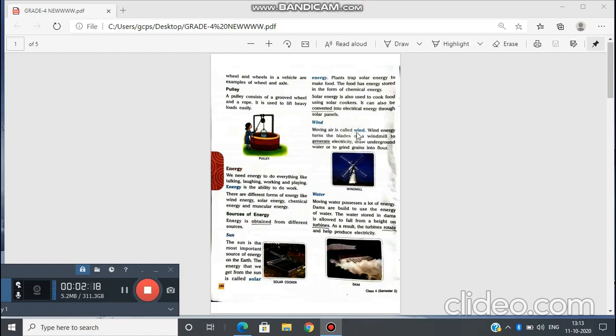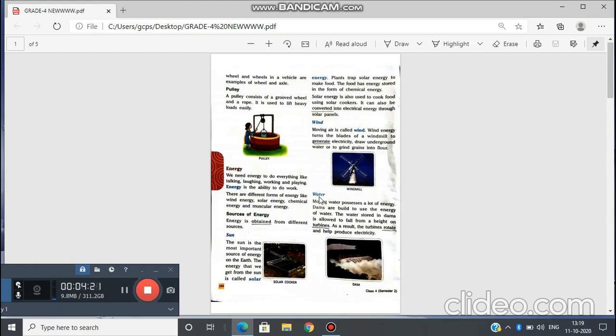Okay. Next source of energy is wind. Moving air is called wind. Wind energy turns the blades of a windmill to generate electricity, draw underground water, or to grind grains into flour. Generate means produce or create. A windmill is a structure that converts wind power into rotational energy. Windmills are mechanical devices that are used for converting wind energy into electrical energy. You can see here a windmill.